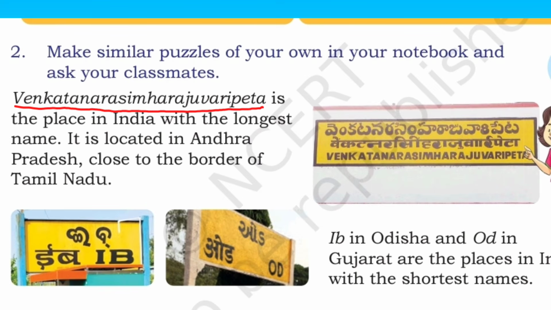Venkata Narasimha Rao Varipeta is the place in India with the longest name. It is located in Andhra Pradesh close to the border of Tamil Nadu. So this is the longest place name. When you have time, please count how many letters are there in this place. This is the homework for you guys. Just copy this name and count how many letters are there. Next, LB in Odisha and OD in Gujarat are the places in India with the shortest names, LB and OD.